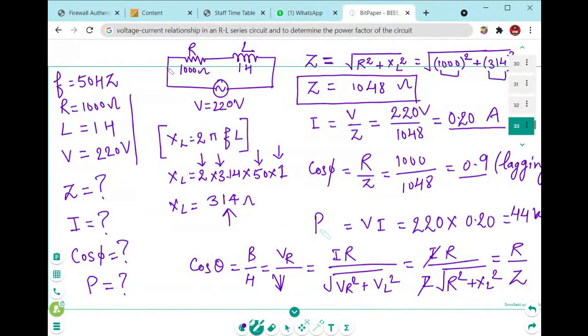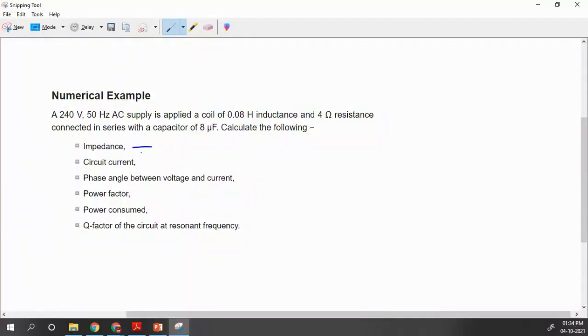After that you have to calculate the power. So what is the formula for power? Power is equal to voltage multiplied by the current. So you have the input voltage 220 volt, that should be multiplied with this current, and you will get the power. So this impedance, how can you calculate?